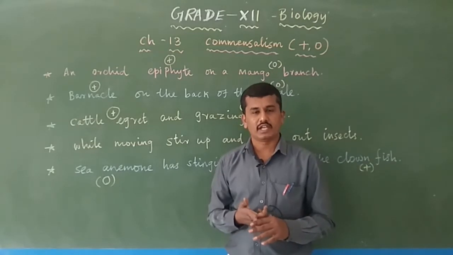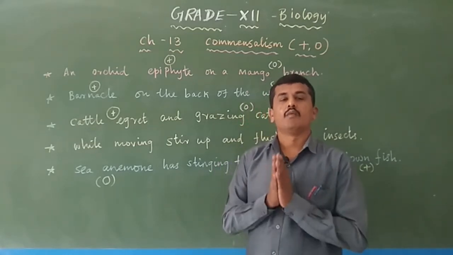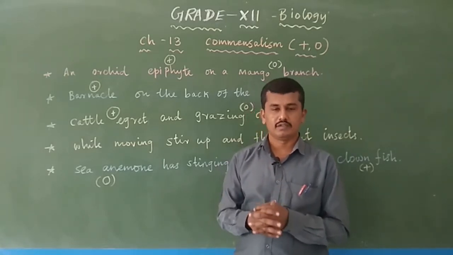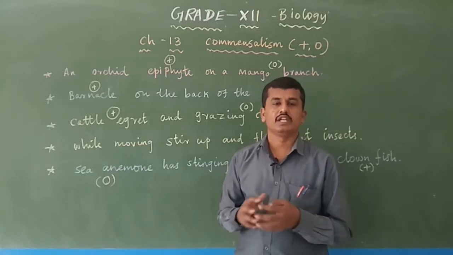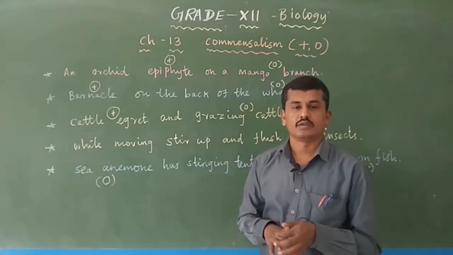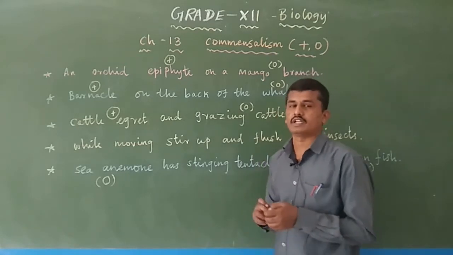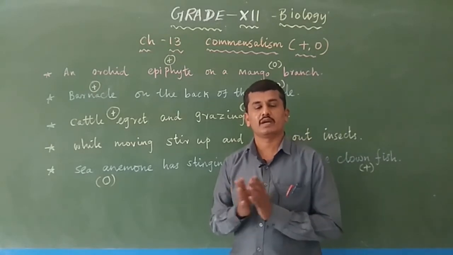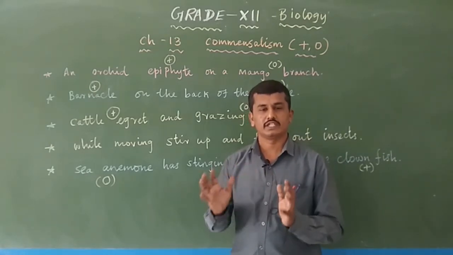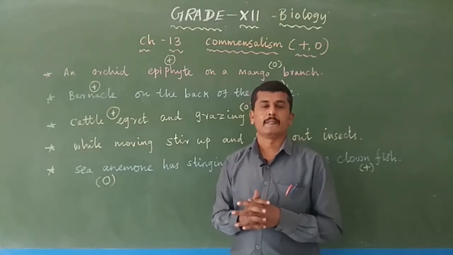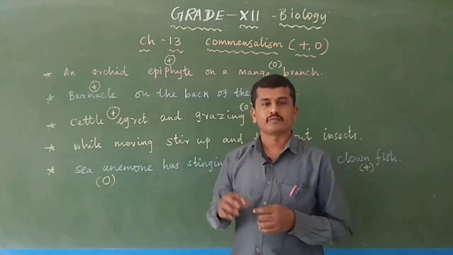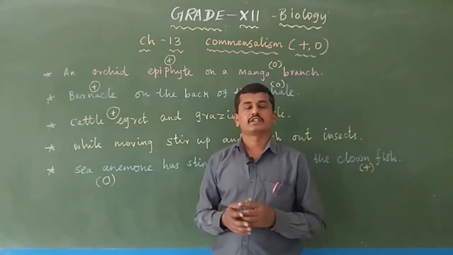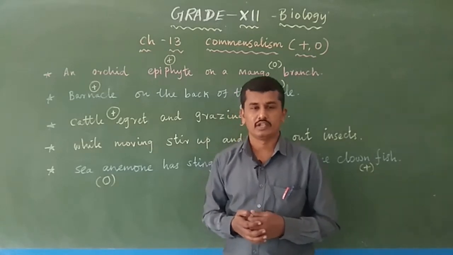Now, that is commensalism. In the commensalism category, one species gets benefited, and the other species does not get any benefit or any negative interaction, only neutral interaction. Okay, that is commensalism. In your exams, commensalism is a type of population interaction between two species in which one species gets benefited and the other gets a neutral interaction.